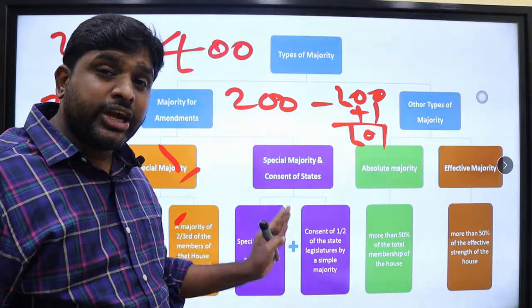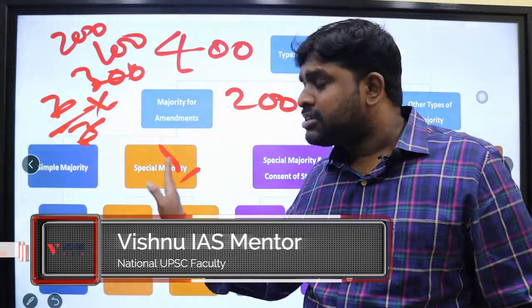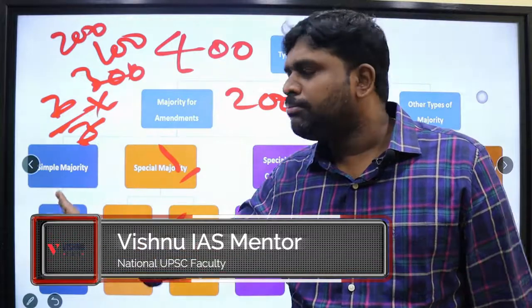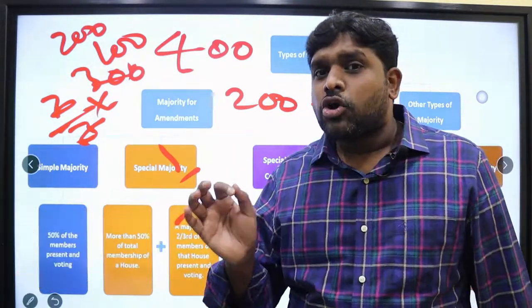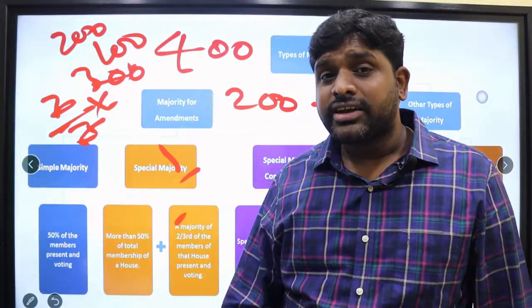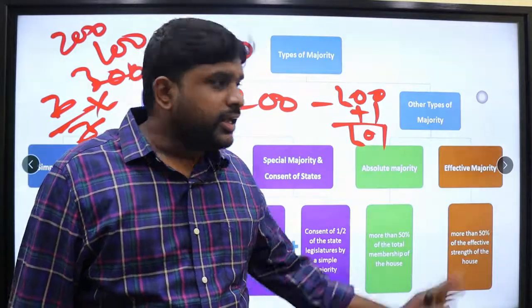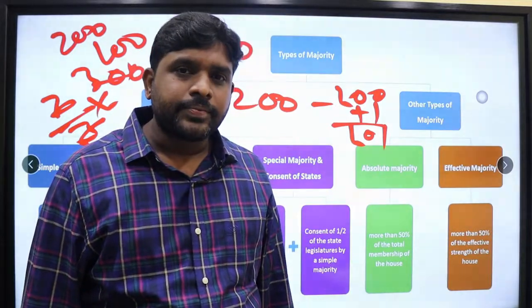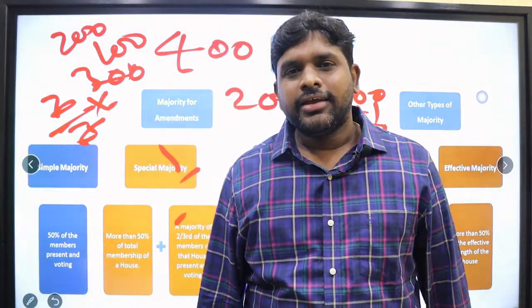In this way, simple majority and consent of the states. Simple majority for simple legislations. Special majority for the constitutional amendment where federal features are not affected. Where the federal features are affected, special majority plus consent of the states. Then there is absolute majority and effective majority. So this is about different varieties of majority. Thank you.